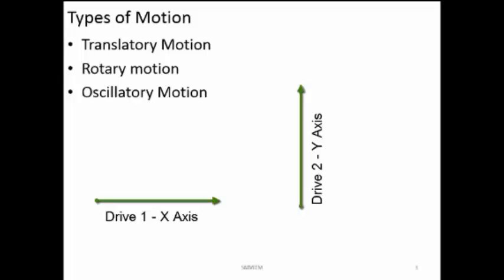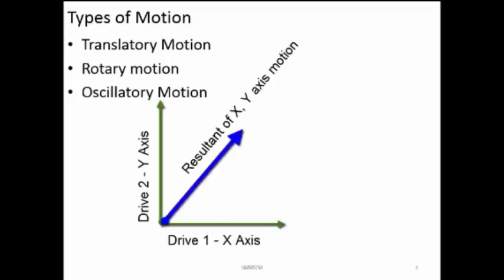Now if you want to get an inclined line, or a line at an angle, then you should have two actuators, and the two actuators should be operated at a particular speed to get a line which is at an angle. So there are different calculations involved to get a particular kind of motion. If a human being has to do it, he will not think much. He just knows how exactly to move to a particular point to perform the task. But if you want to achieve the motion in a machine, then you should be able to give the proper signals so that the required kind of motion is generated.